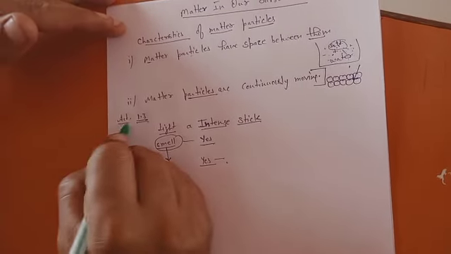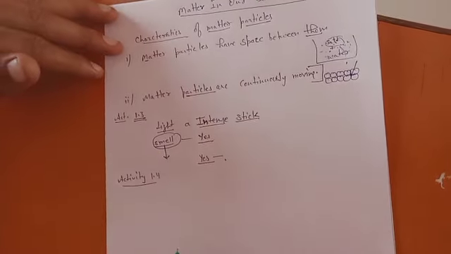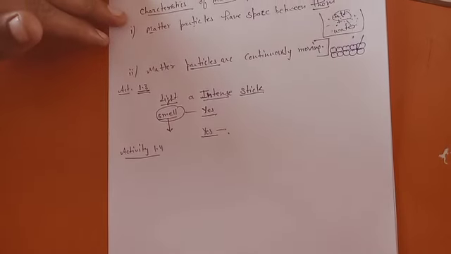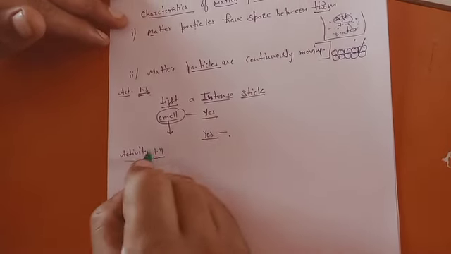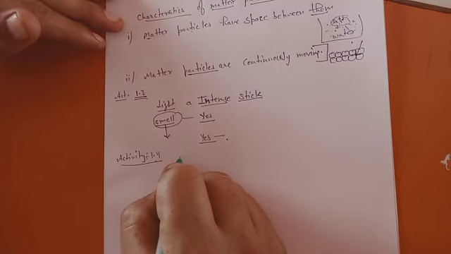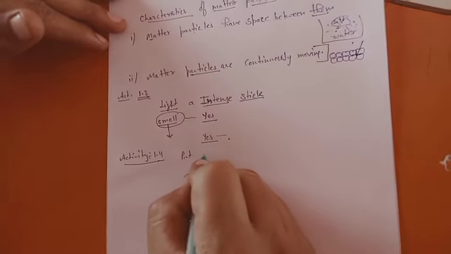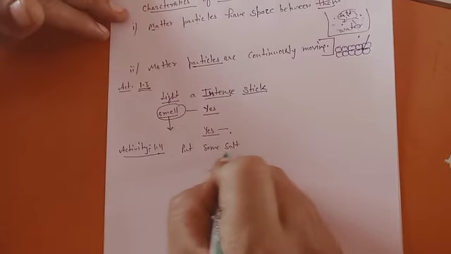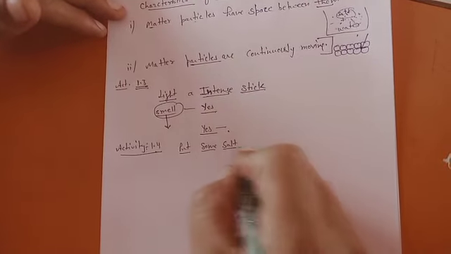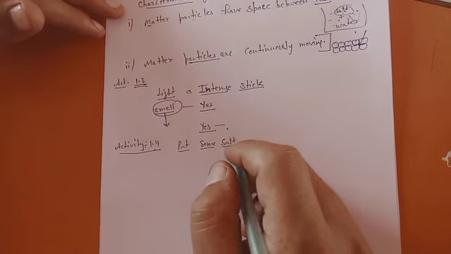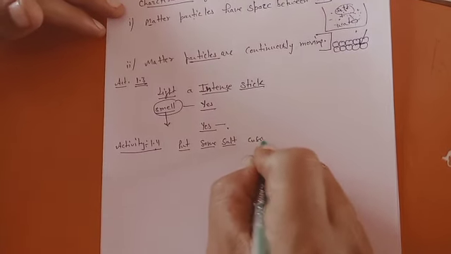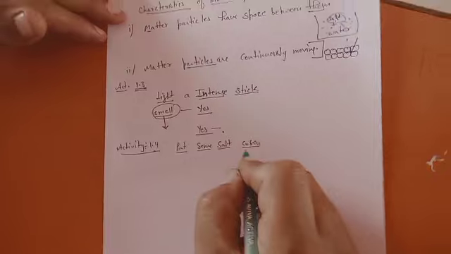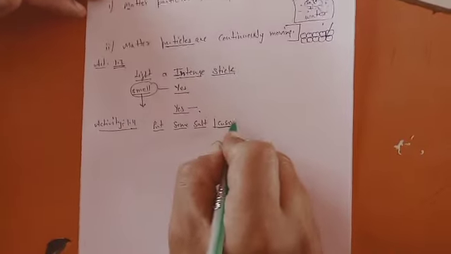Okay, now the next activity in the same chapter, below 1.3, is 1.4. In that activity, you put some crystals, or you can say some salt, particularly colored salts, like copper sulfate which turns the water blue.